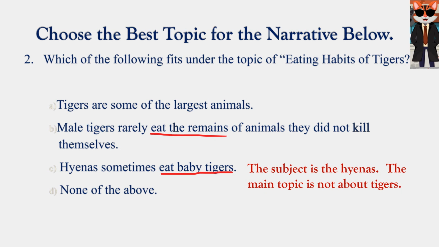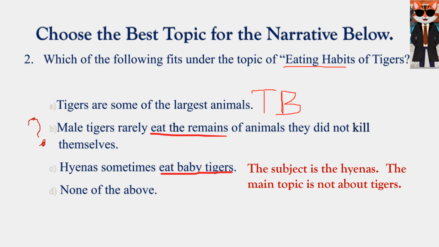I'm going to go on ahead and put TB here, meaning too broad. Okay, they are some of the largest animals, but we're not talking about that. We're talking about eating habits, specifically eating habits. Okay, male tigers rarely eat the remains of animals they did not kill themselves. Maybe, although it's limiting itself to male tigers, not talking about female tigers, that might be a possibility because it's talking about eating.